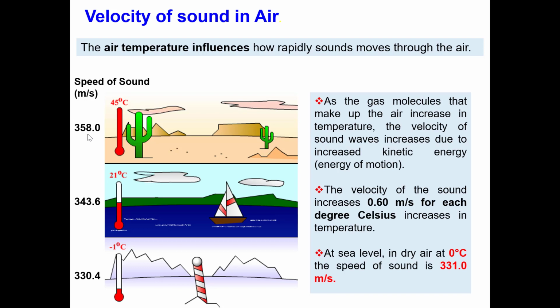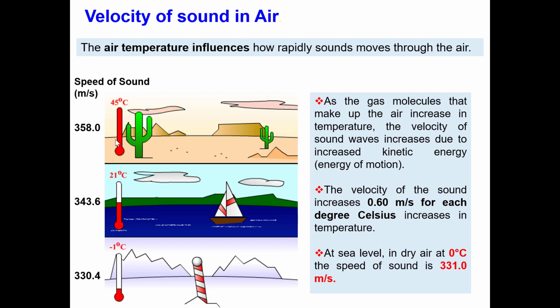Why does this happen? When the temperature increases, the molecules of the air move faster, and this increases the kinetic energy of the molecules. This is why the speed of sound increases, because the molecules of the air are moving faster at higher temperature.